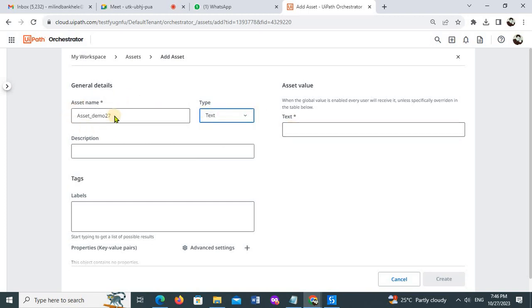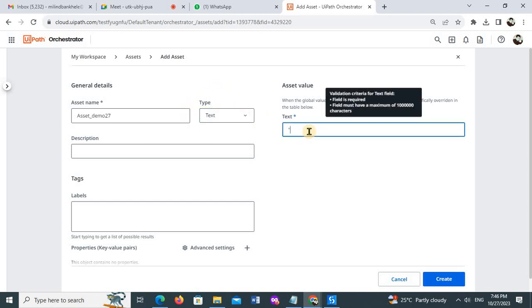This is my asset name, this is my asset type, and inside the double quotes I'll store the value for this asset. I can store anything here, so for now I'll use "hi team, how are you?" Simple. This text is now stored inside the string.